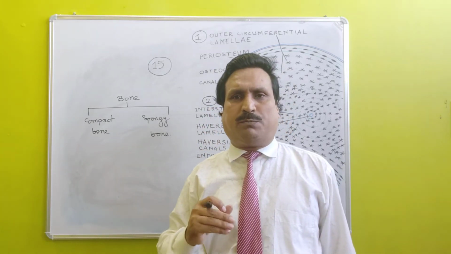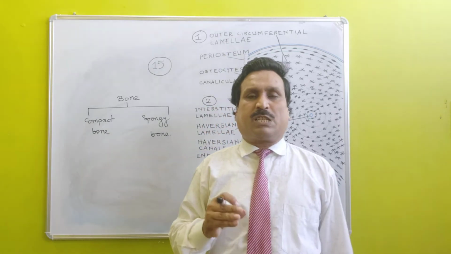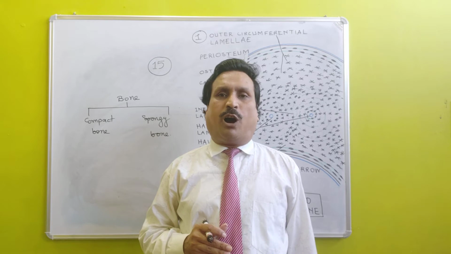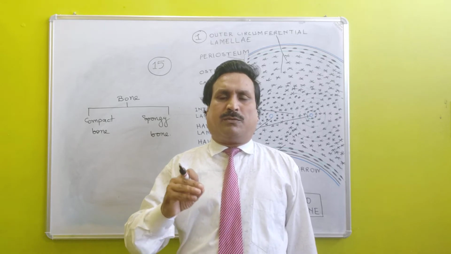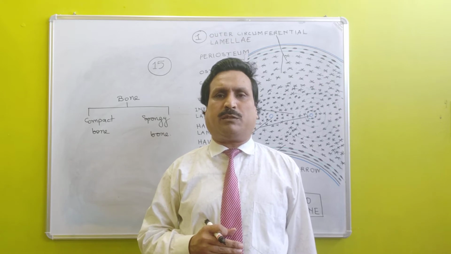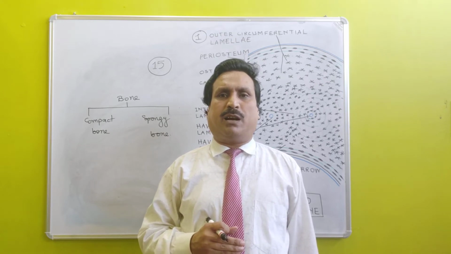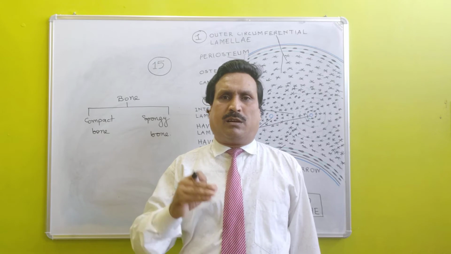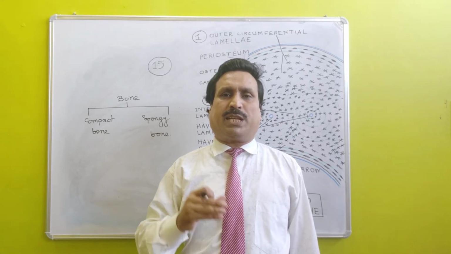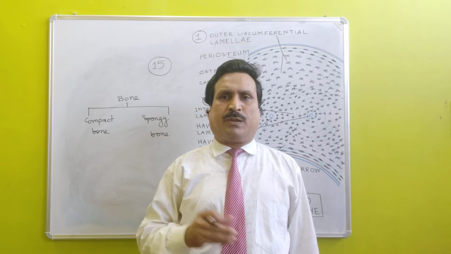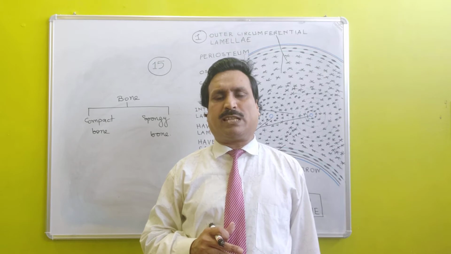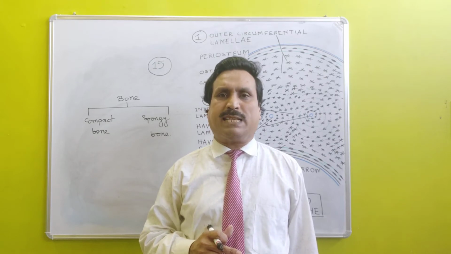Whereas spongy bone is formed of a network of flattened plates of inorganic material, and this network of plates of mineral matter forms a sponge-like structure which is known as spongy bone or cancellous bone.